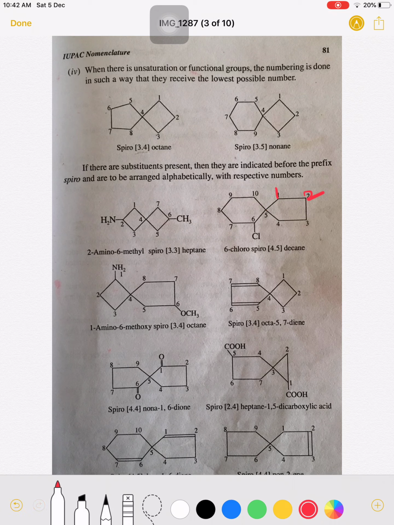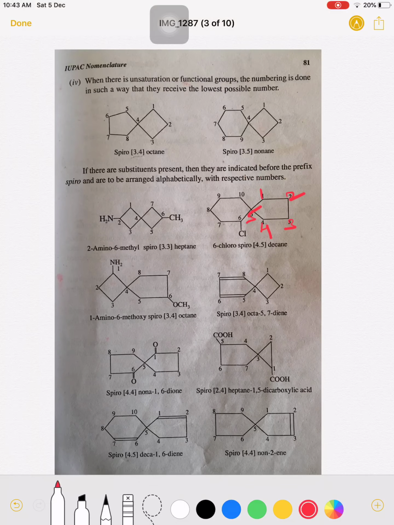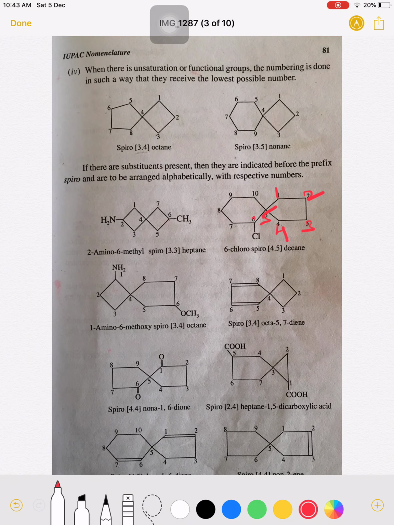So 1, 2, 3 and 4, and the spiro carbon is given the number 5. Now the question is whether the numbering starts here or here, at 6. The number is given to that carbon which contains a substituent, therefore the number 6 is given here, then 7, 8, 9 and 10. So this is a 10-carbon compound, therefore it is known as a decane.